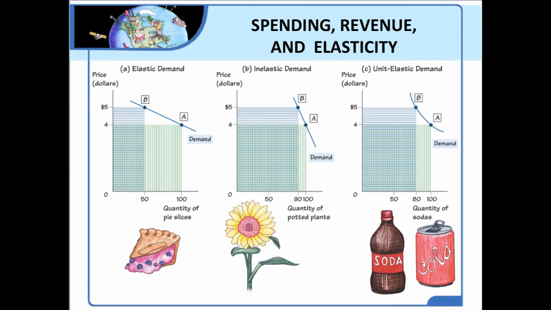So we lose more than we gain by lowering prices. Now, if we were to raise prices, we would actually gain more money than we would lose. And so with inelastic demand, raising prices will bring in more money to our business, and lowering prices will cause us to lose more money. So with elastic demand, you want to lower price to bring in more revenue, and with inelastic demand, you want to raise prices to bring in more revenue.